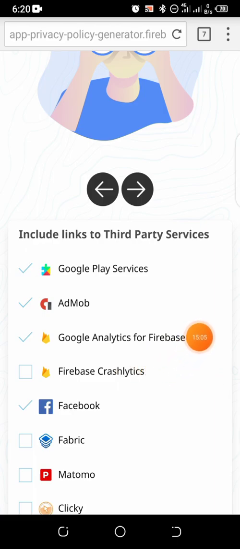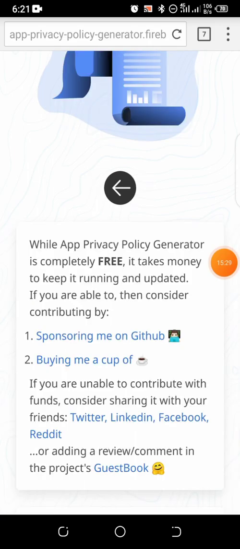I indicated Google Analytics. It's not that I'm going to make use of users' information, but in case I will be using it on my app, maybe they are going to log in, I have to indicate it, because there's going to be a column under the registration that I need to indicate that I'm using user details. So I click on next right here.